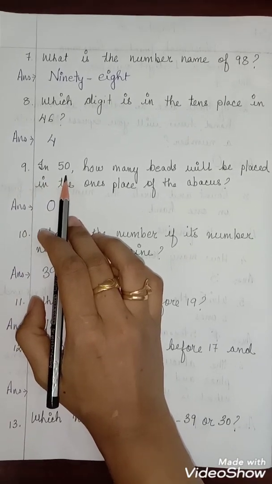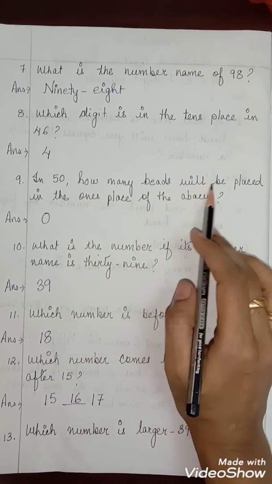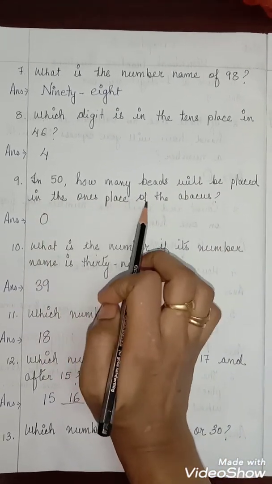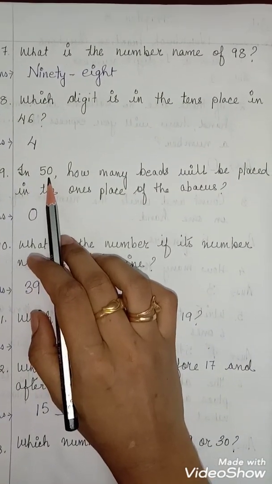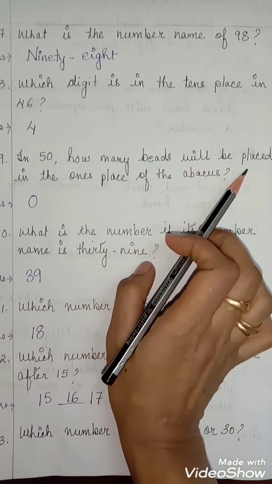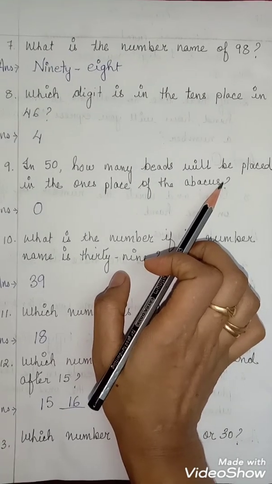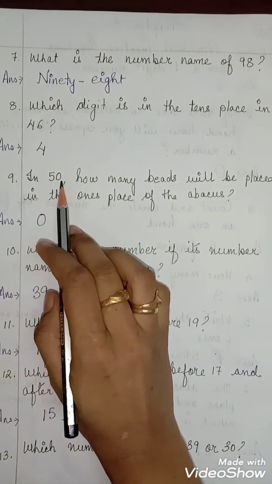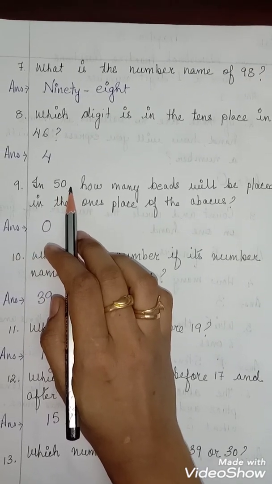In 50, that means the number 50, how many beads will be placed in the ones place of the abacus? So if your number is 50, children, how many beads will you put in the ones place of the abacus? Tell me, children. So in this number 50, which digit is in the tens place, which digit is in the ones place?